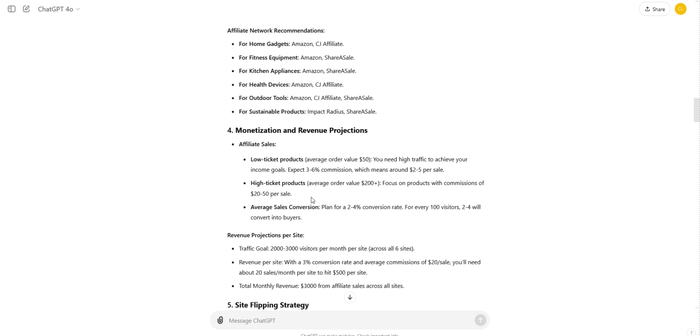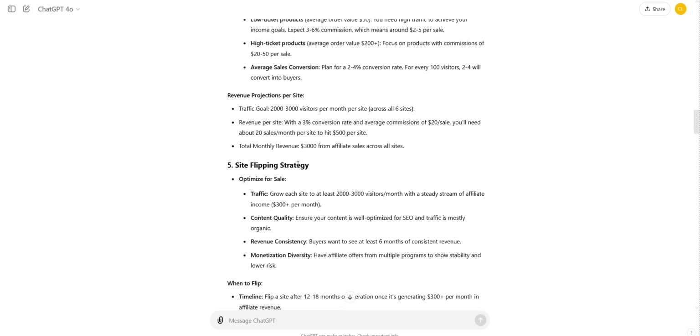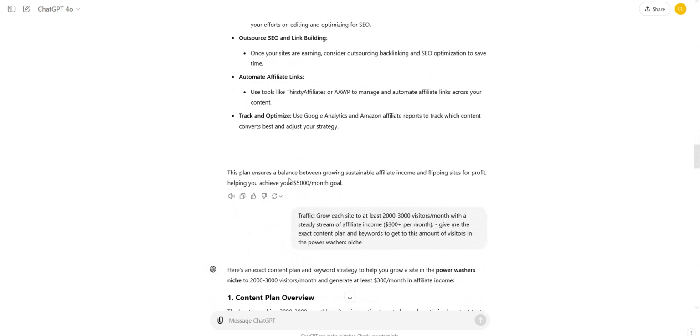You've got all of the recommendations there, and a traffic goal on how many visitors you'll need. Then we get into site flipping and a recommendation on that.